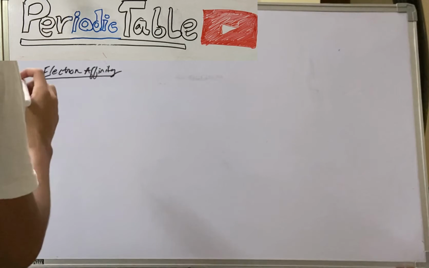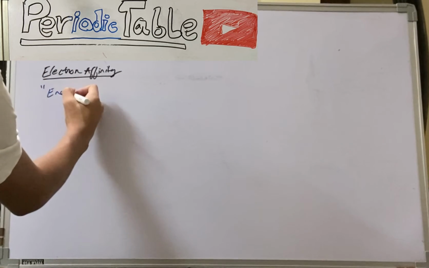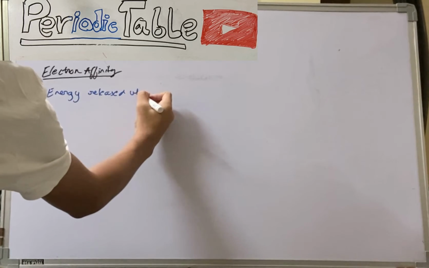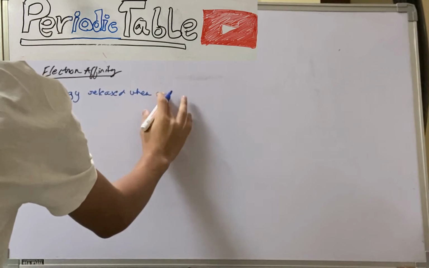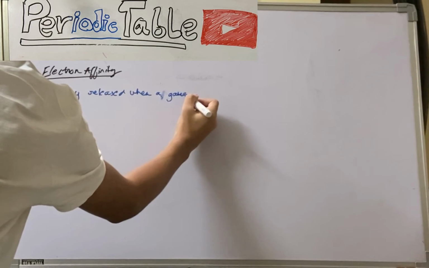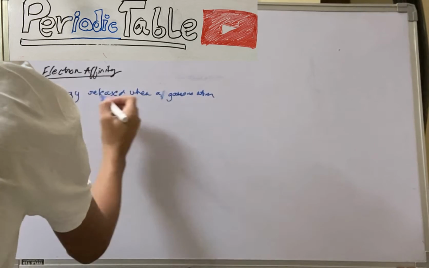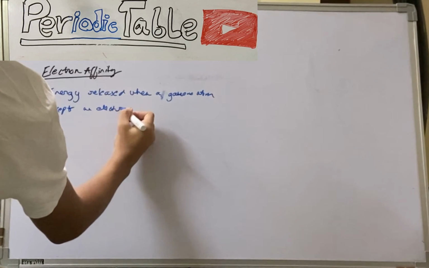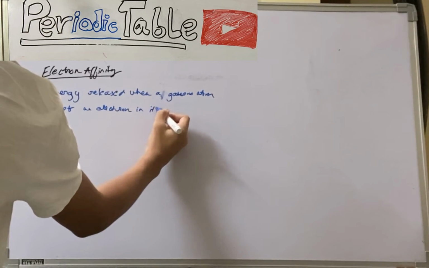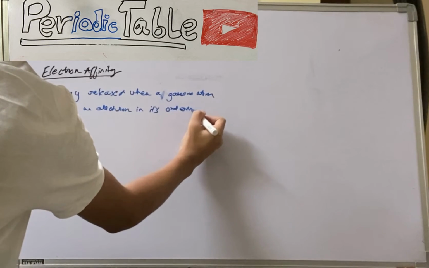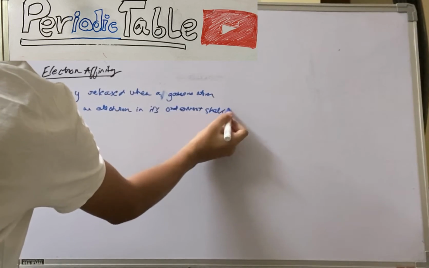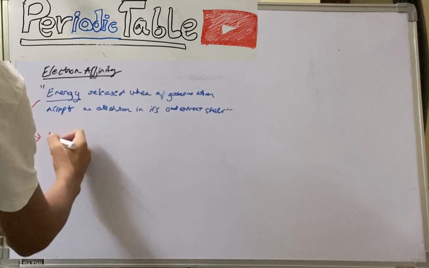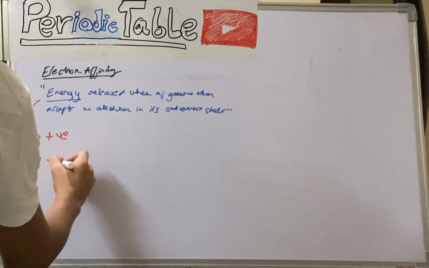So electron affinity is nothing but the energy released when a gaseous atom accepts an electron in its valence shell. Now this energy can be positive as well as negative.